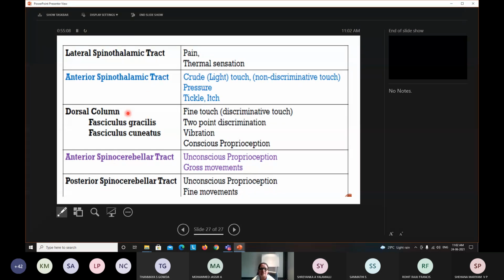In the next class we are going to study some more applied aspects, especially about pain in detail, because there are so many aspects you have to understand. Nowadays many institutions and hospitals have a pain clinic itself.